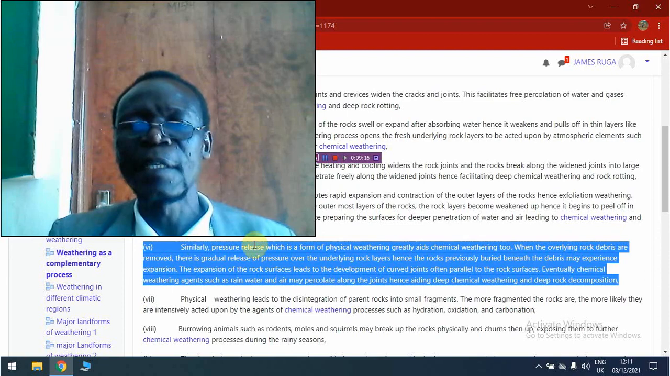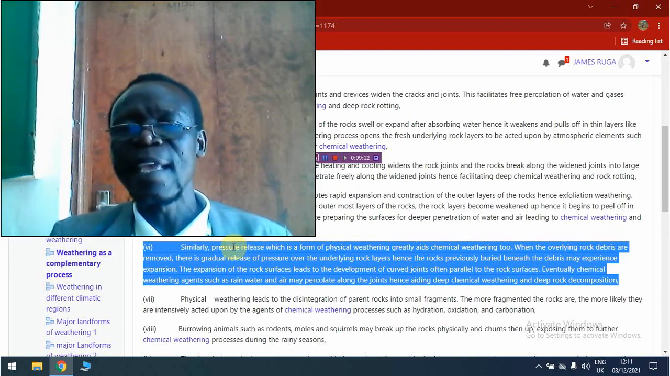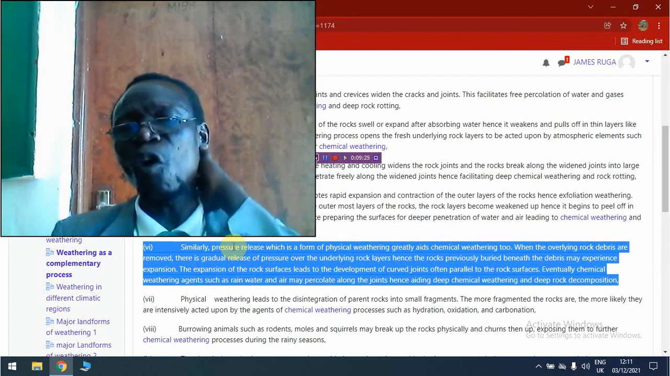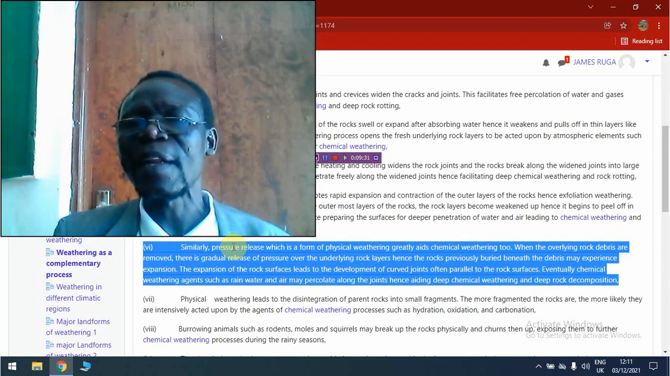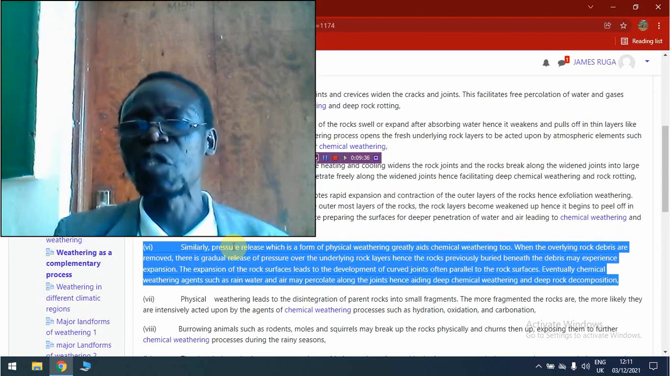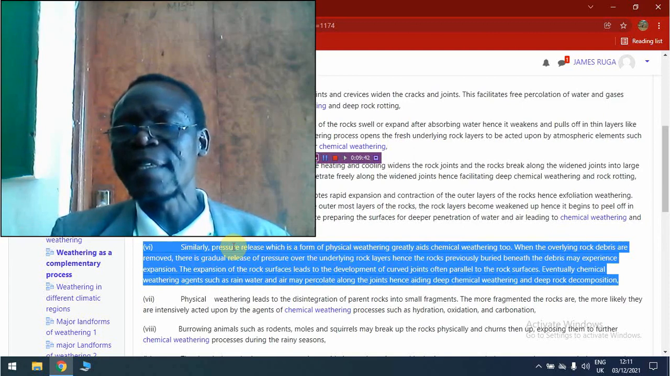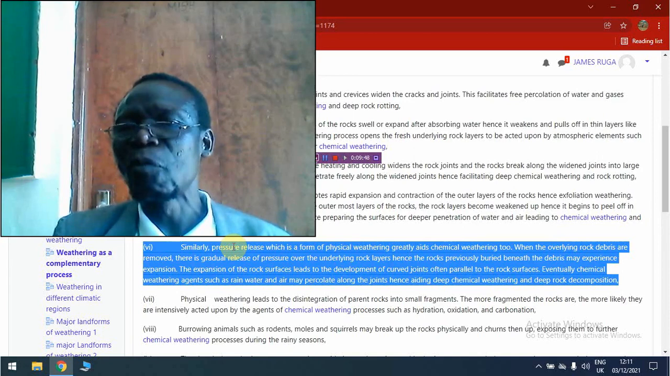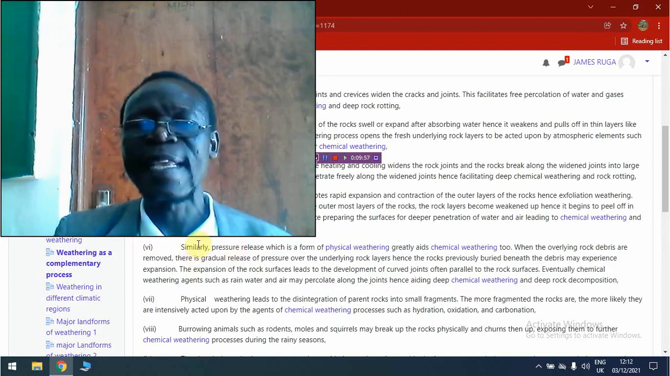Number 6, we look at the role of pressure release. Pressure release is a physical weathering process which occurs when the overlying rock debris or broken weathered rocks are removed away by running water. In the process of erosion, they are removed away by running water and wind. So this means that the underlying layers of the rocks which are covered under the ground will gradually be relieved of the pressure caused upon it by the accumulation of these thick layers of the weathered